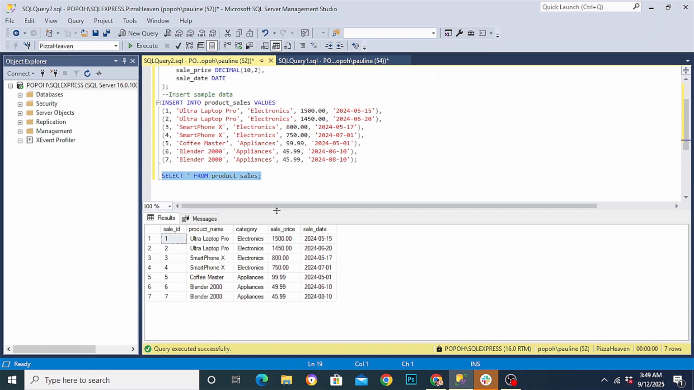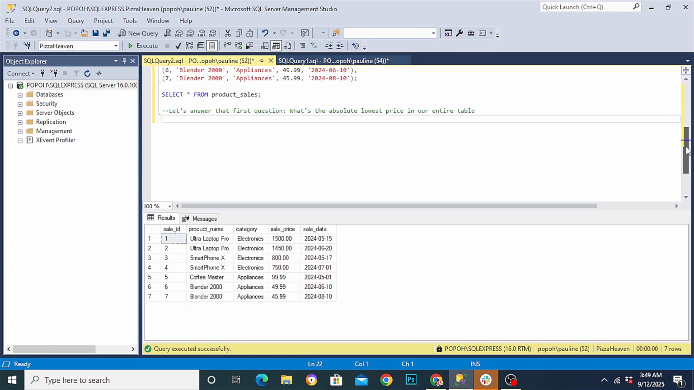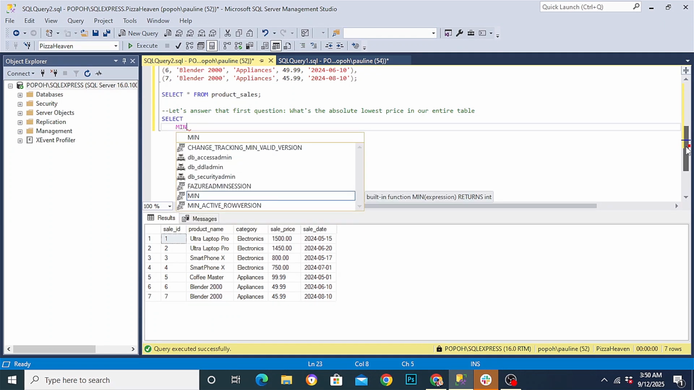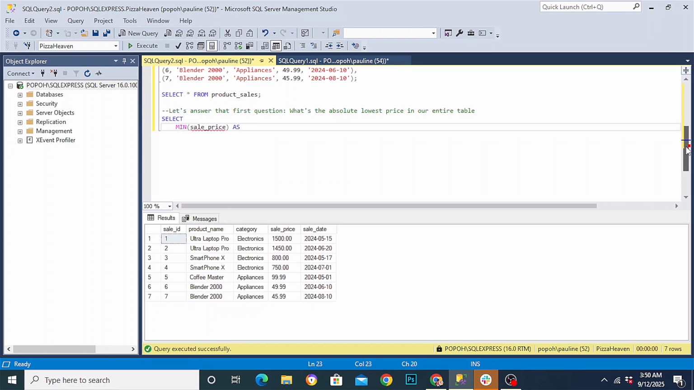This is a great simple use case for MIN. So for us to do that, we'll write SELECT. And since we're using min, we'll write MIN. We are finding the minimum of the sale price because we are finding the lowest price in our entire table. So the column that we'll use is the sale price, and its alias will be absolute minimum price.